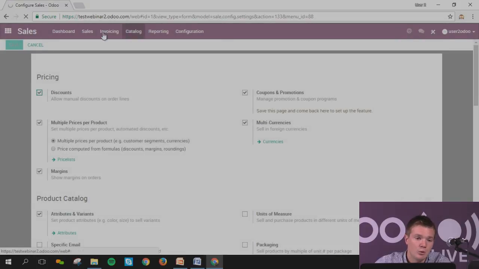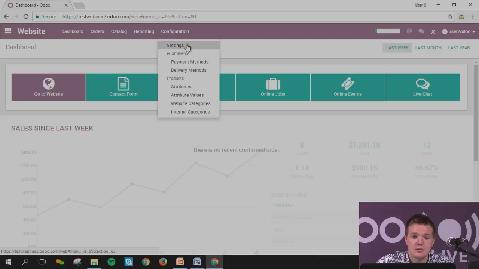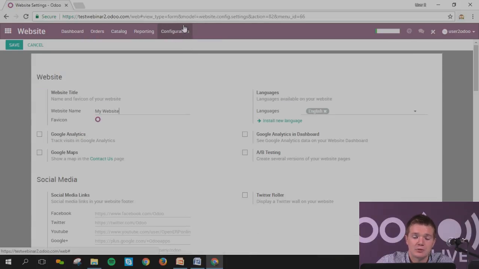You will see, I will do here the configuration regarding that module, this database. Then afterwards, I will shift to another database on which I've got some data, so that you will have a more precise view regarding the reporting. As soon as I click on the website, before creating the specific website, what I want to do as well is to see in the configuration. I'll also be able to see some different other configuration. If you've got some specific Google Analytics account, you can add it. In here as well, of course, you can add it to your dashboard. You can have some A/B testing regarding your website.